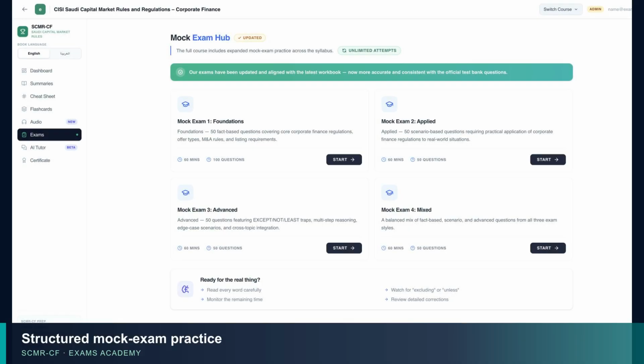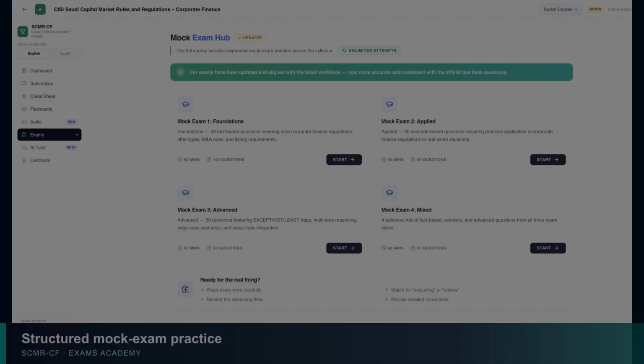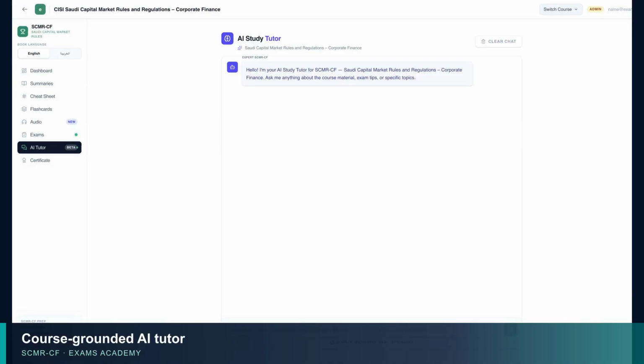Apply what you learn in the Mock Exam Hub, build familiarity with question style and timing, then use your results to guide the next revision round. Ask the course-grounded AI tutor whenever a topic needs another explanation. It clarifies concepts and supports your revision on demand.